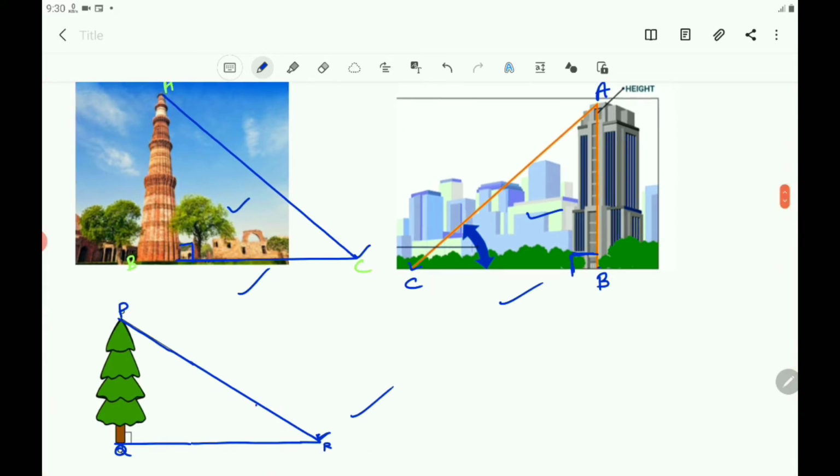And here you are at the top of the building. You are sitting on the balcony of the building and observing the flower which is on the ground.